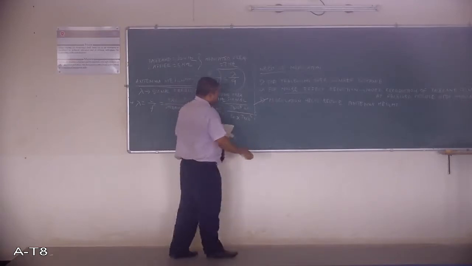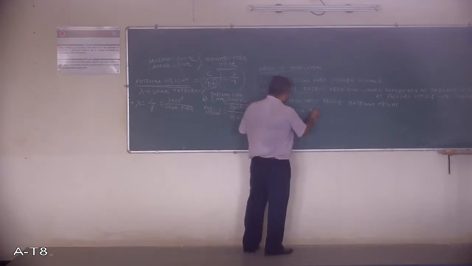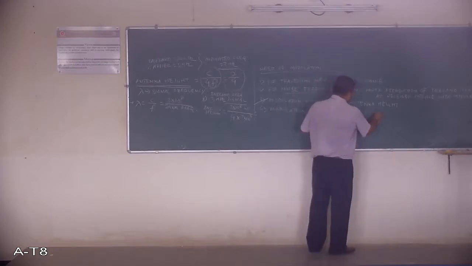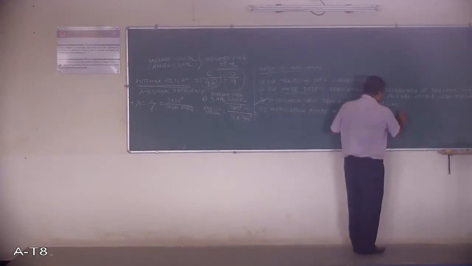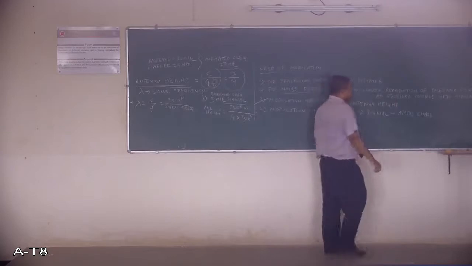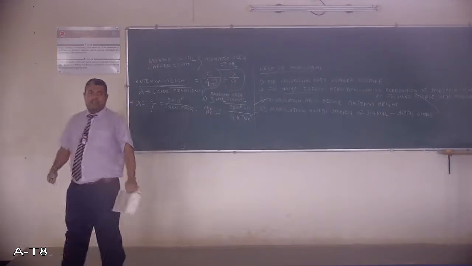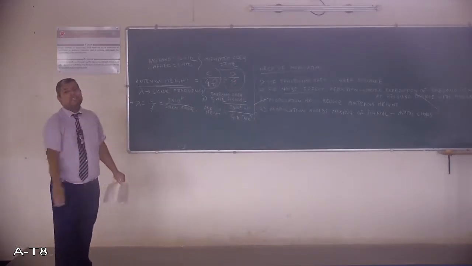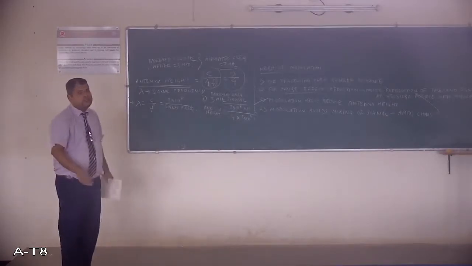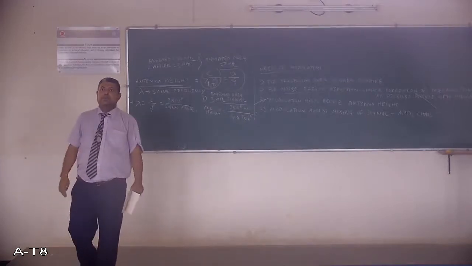Fourth point: modulation avoids mixing of signals, avoids chaos, and also helps in proper reproduction. Let's say there is not only one signal, there are 3 or 4 different signals, 3 or 4 different people singing at the same time, and all those 4 audio signals we want to send to 4 different parts of the country through the same antenna.